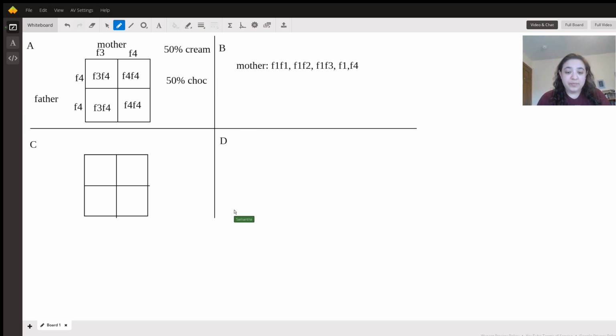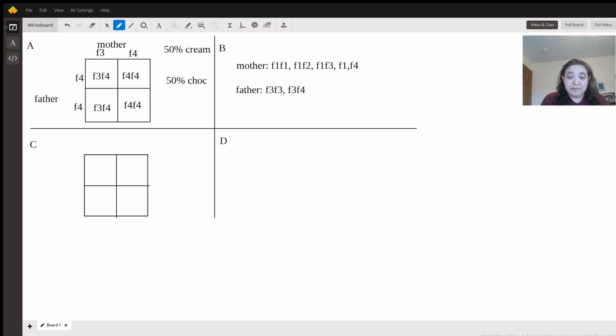For the father, he is chocolate, so he can't have an F1 at all or an F2 at all, or else he would be sable or black. So he must have an F3, and after that, of course, he can only have either an F3 or an F4. Those are the only possible genotypes for the father. Great, that's B. Let's move on to C.